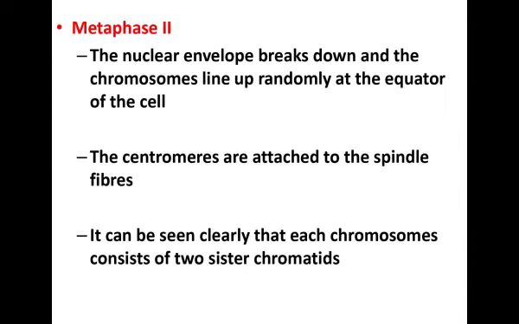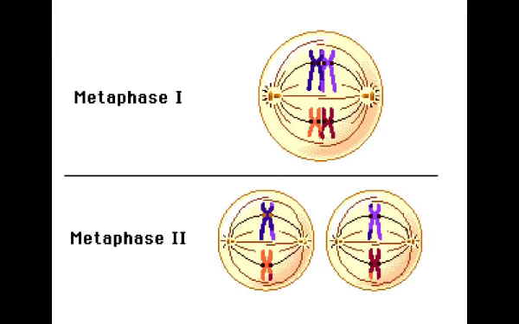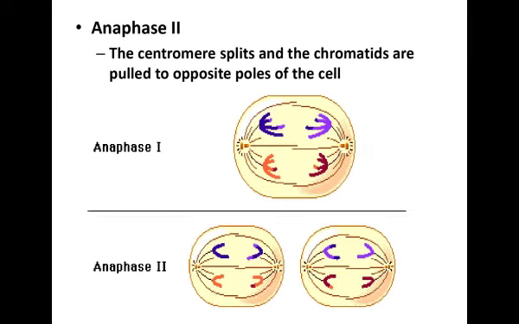Metaphase II. The nuclear envelope breaks down and the chromosomes line up randomly at the equator of the cell. The centromeres are attached to the spindle fibers. It can be seen clearly that each chromosome consists of two sister chromatids. Anaphase II. The centromere splits and the chromatids are pulled to opposite poles of the cell.